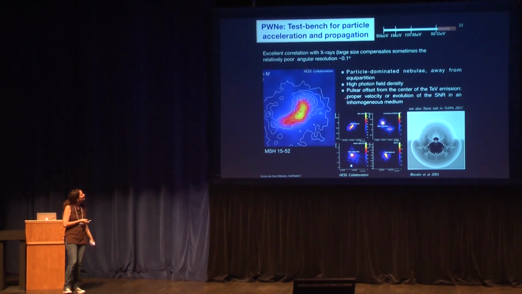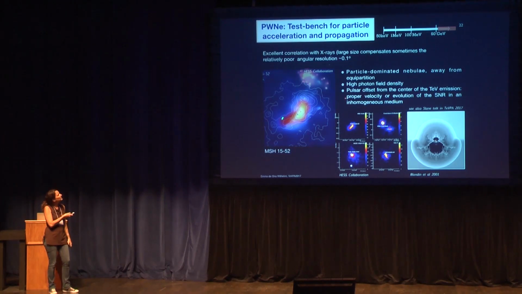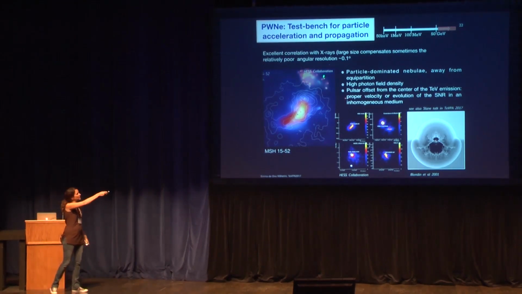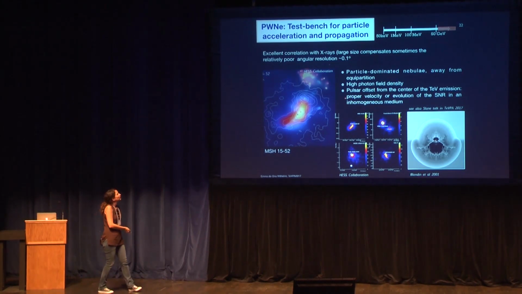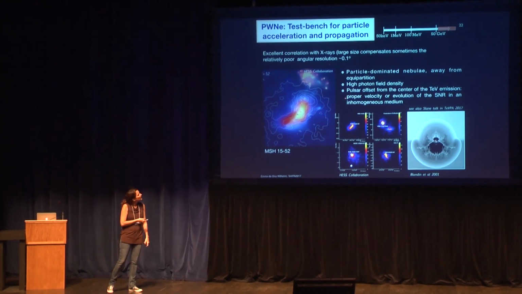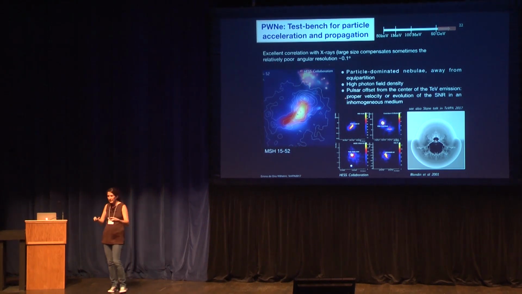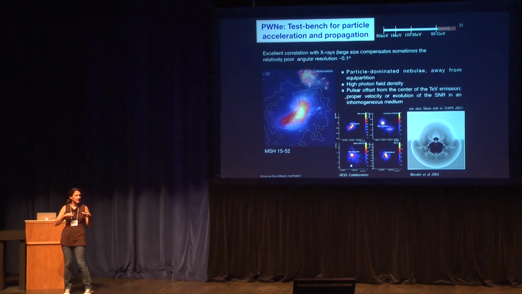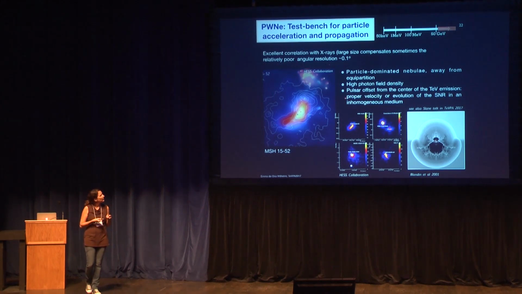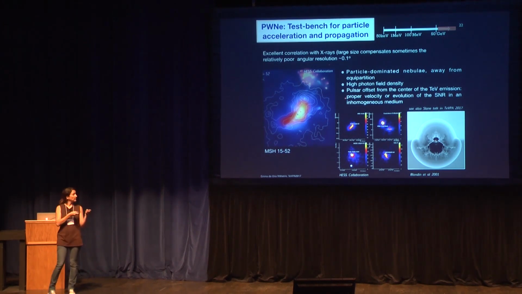There's been a couple of nice talks about this. And then what we see in TeV is very much correlated with the shape in the X-rays. When we do that and try to model the emission, we see the magnetic field is in general pretty low, on the order of a few microgauss. So that tells us those guys are very much particle dominated. So they are far from energy equipartition, and the energy seems to go into particles.